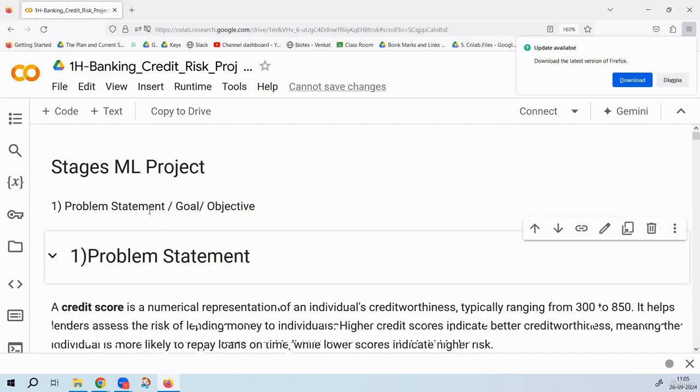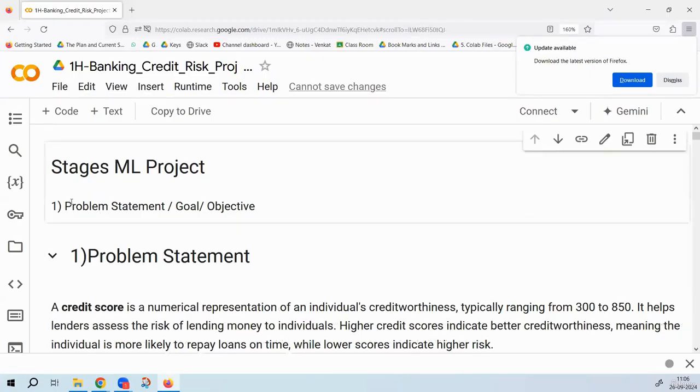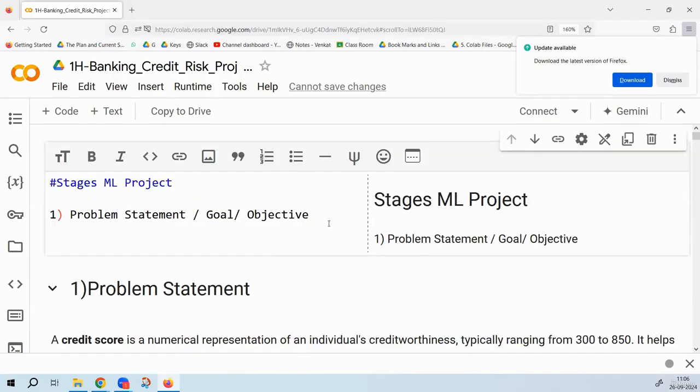You should always start with the problem statement. You have to explain to the recruiter what the problem statement is. In a project that I was involved in, the problem statement was to find out the defaulters using a dashboard, or we want to visualize some of the fraud transactions using a dashboard, or we want to predict which customers are going to default, or we want to build a credit risk model. Whatever your objective is, you have to clearly state it in the beginning.